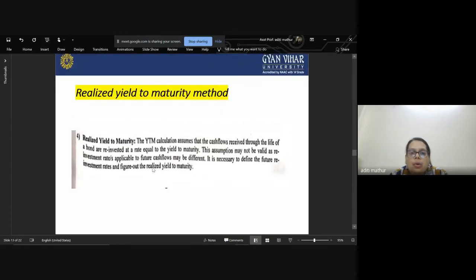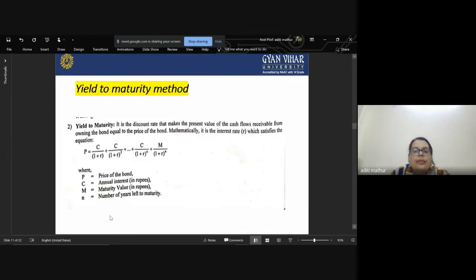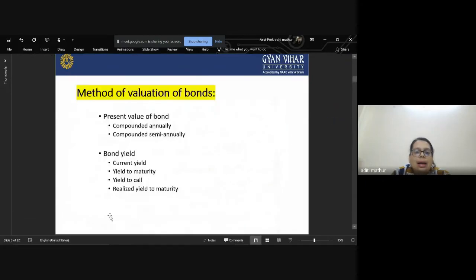So let us have a quick recap of all the methods we have considered while calculating the value of bonds. We have studied the present value of bond method using compounding annually and semi-annually.